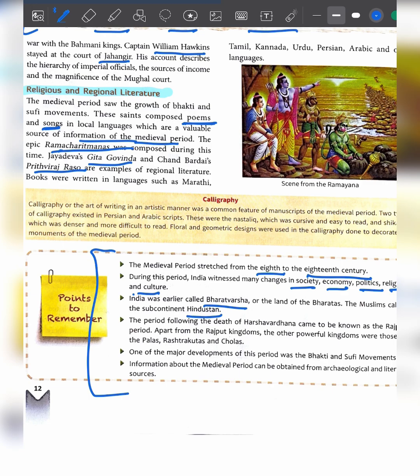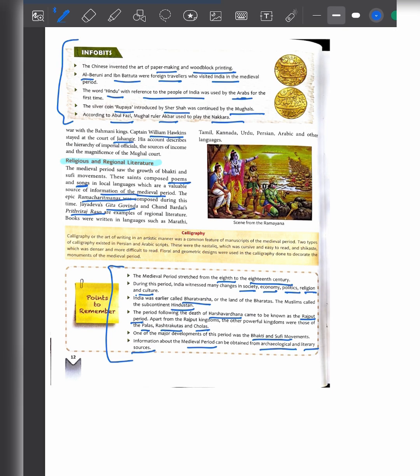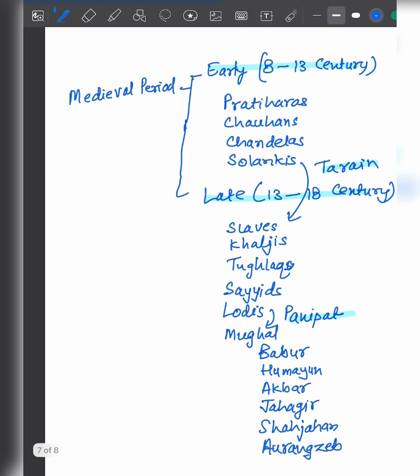The period following the death of Harshvardhan came to be known as the Rajput period. Apart from the Rajput kingdoms, other powerful kingdoms were those of the Pallavas, Rashtrakutas, and Cholas. One of the major developments of this period was the Bhakti and Sufi movement. Information about the medieval period can be obtained from archaeological and literary sources. So this is all in this particular chapter.